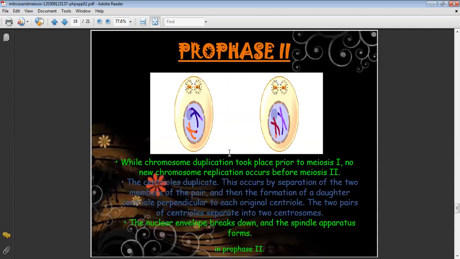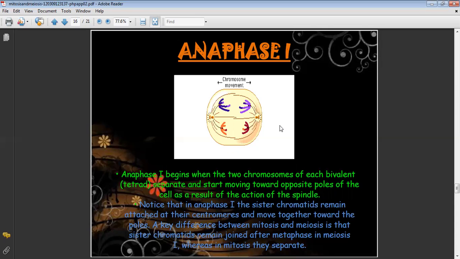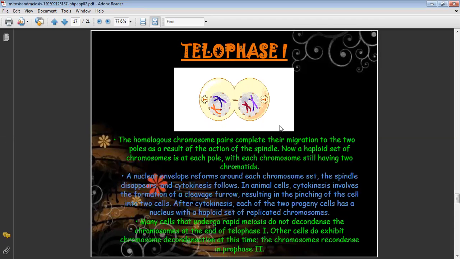After anaphase 1 we have the telophase 1. Now what happens here? Complete migration of homologous chromosomes has taken place, and a haploid set of chromosomes is present at each pole. Then a nuclear envelope will be formed around each chromosome set, and the spindle fibers disappear and cytokinesis occurs.